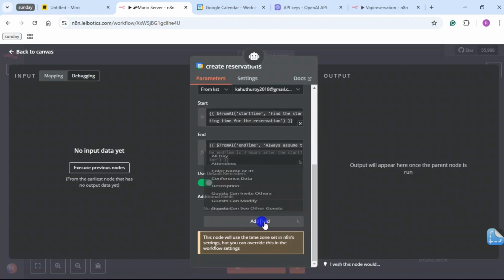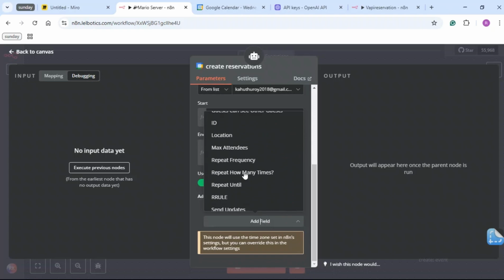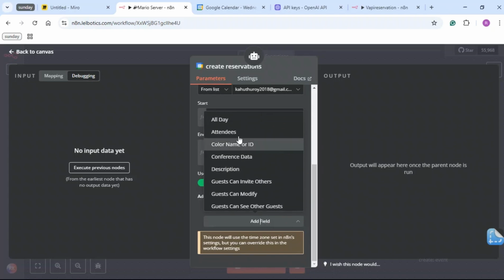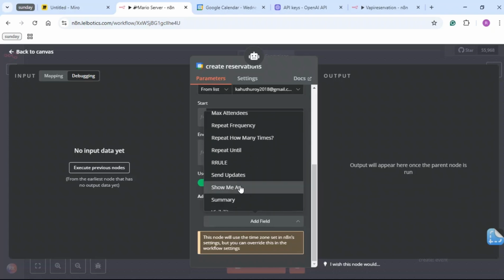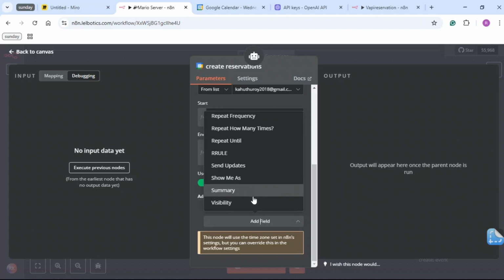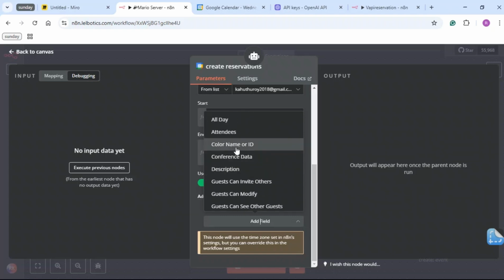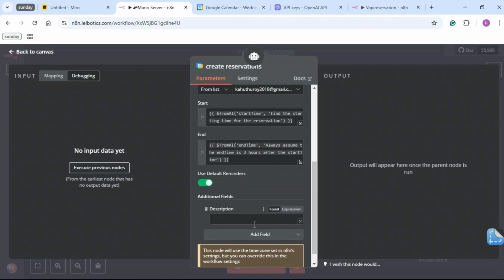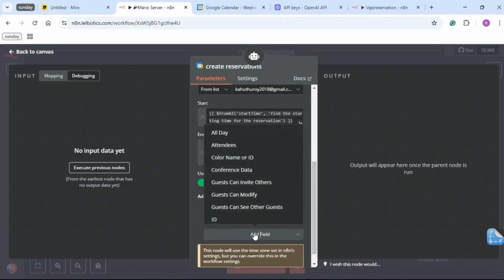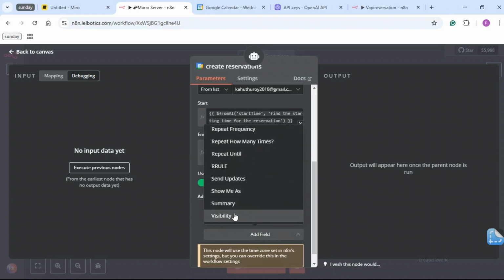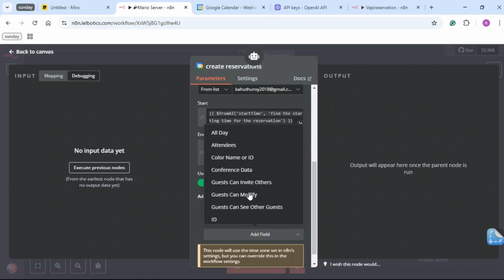Then we're going to go to add fields, and here is where we add other additional information. So you can add attendees, you can add a description. So I'm thinking of adding the number of guests that are attended or that have been reserved. So I'm going to go to description, and let me just go to other fields to see if there is a more vivid way of communicating that in Google Calendar.